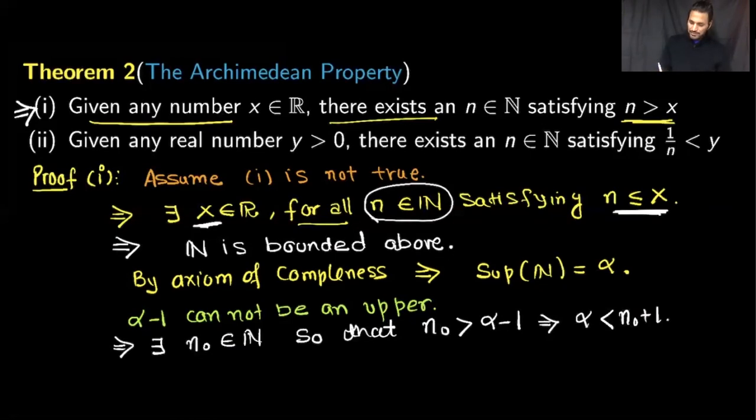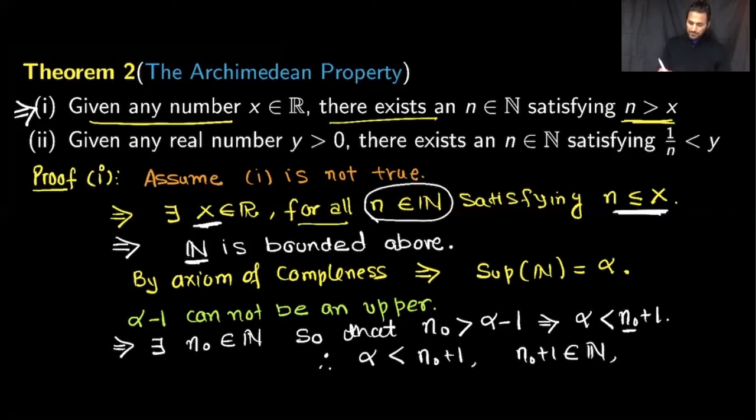And since n0 is a natural number, if I add one more to it, it will still be a natural number. So what we have is alpha strictly less than n0 plus 1, where n0 plus 1 belongs to the set of natural numbers, or in other words, it is a member of this set.